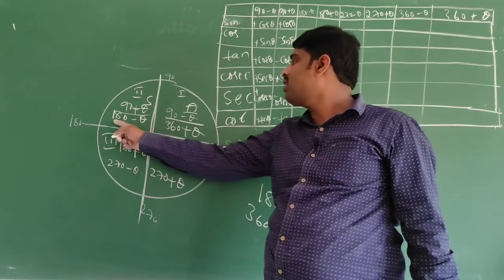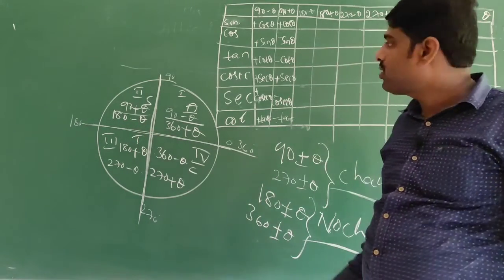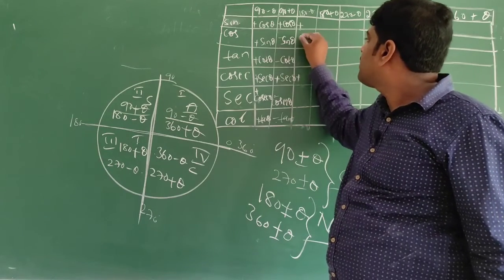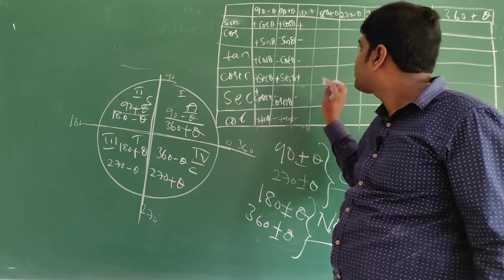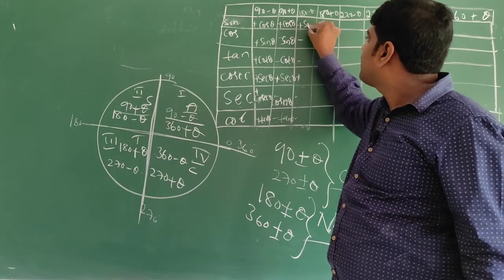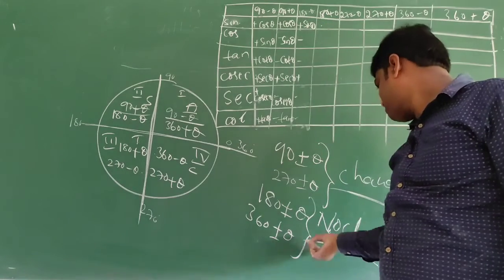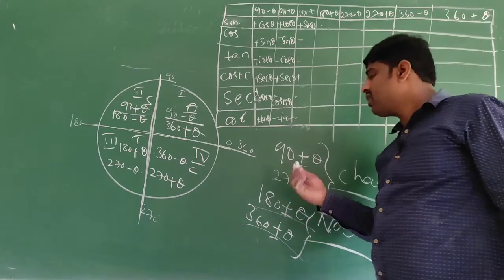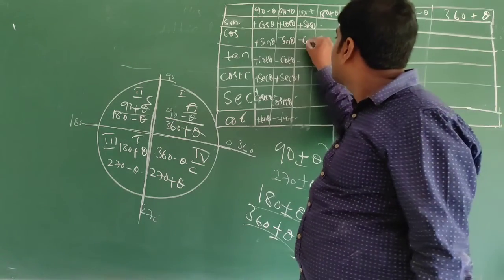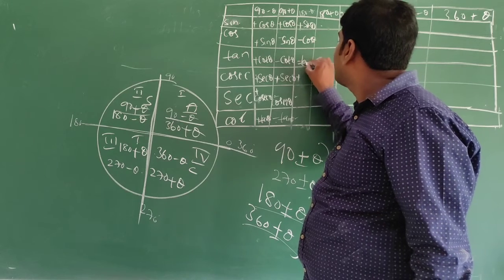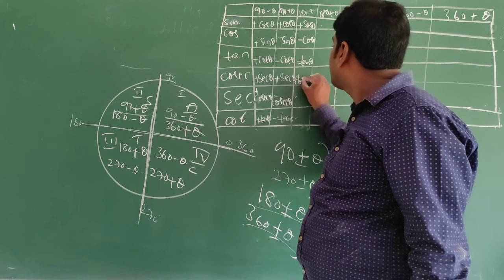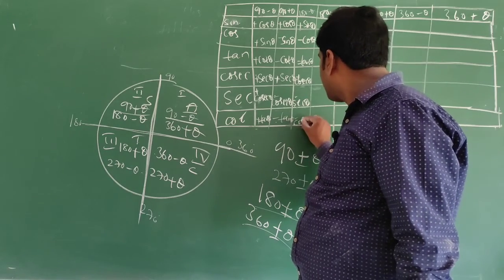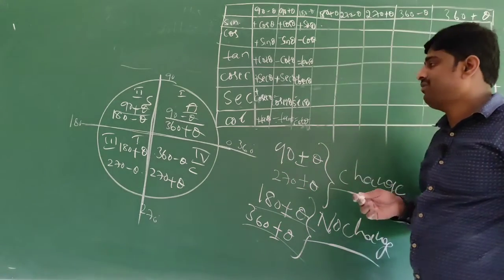Now come to 180 minus theta. 180 minus theta is similar, present in the second quadrant. Positive are sine and cosecant: plus, plus. Remaining are negative: minus, minus, minus, minus. Sine becomes what? Sin theta. No change. That is, 180 and 360 will come with no change; 90 and 270 will come with change. Sin theta, cos theta, tan theta, cosecant theta, secant theta, cot theta.